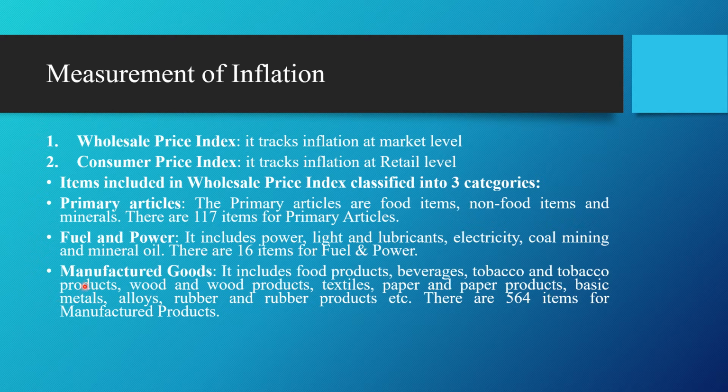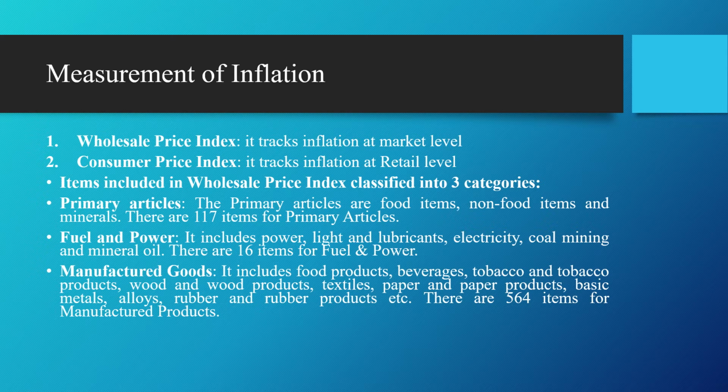And coming to the category of manufactured goods, it includes food products, beverages, tobacco products, wood and wood products, and textiles, paper and paper products. These are the basic items which are included in these three categories.